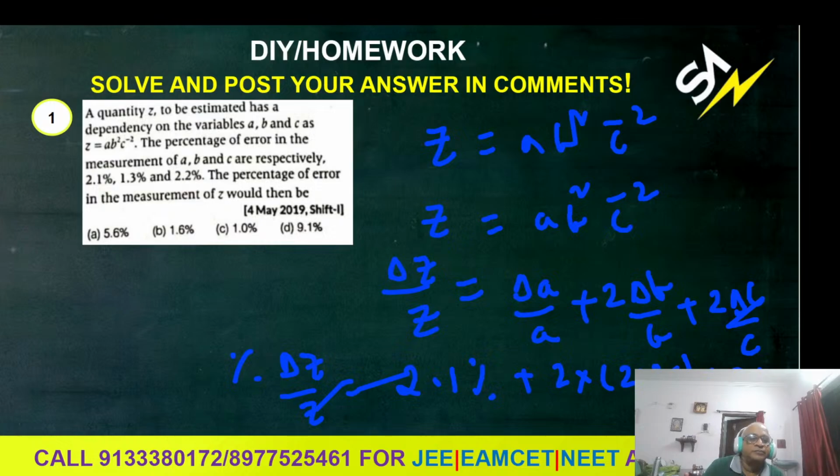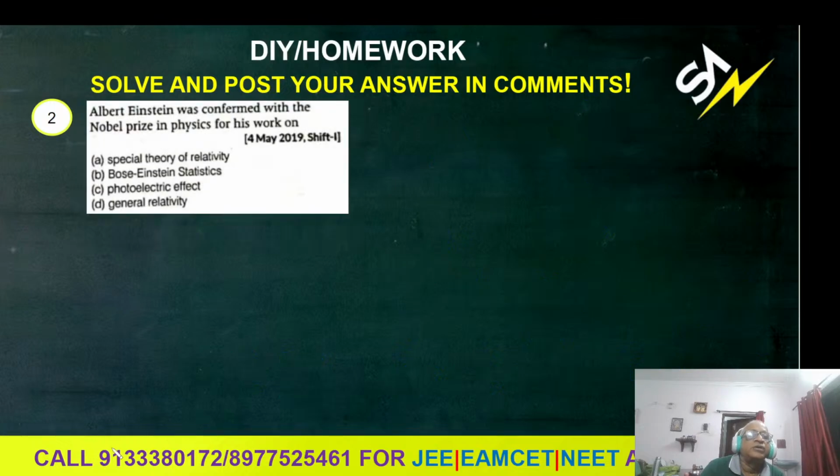So, next question. Albert Einstein. I told you just now, that will take 1 minute or a bit more. Albert Einstein was conferred the Nobel Prize in Physics for his work in. So students, Einstein got the Nobel Prize in physics for the photoelectric effect only.